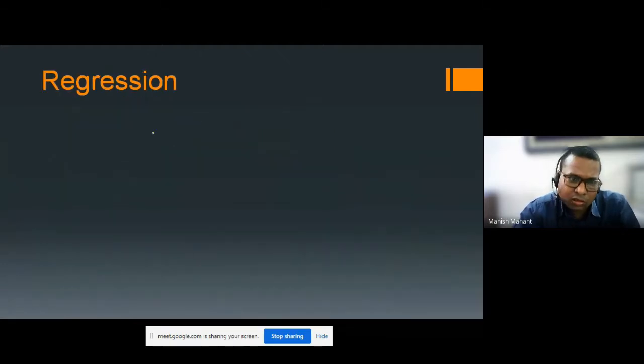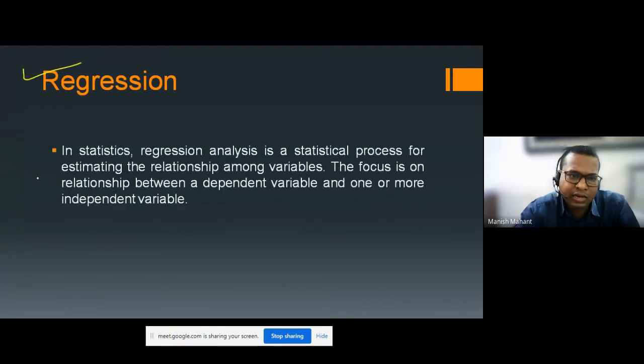So let's come to this slide. We will see what is the meaning of regression. Regression analysis in statistics is a statistical process for estimating the relationship among the variables. What is the meaning of regression? It is a relationship between the variables, and we will focus on the relationship between the dependent variable and the independent variable. I will define what a dependent variable and an independent variable are.